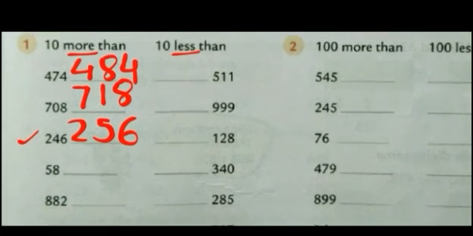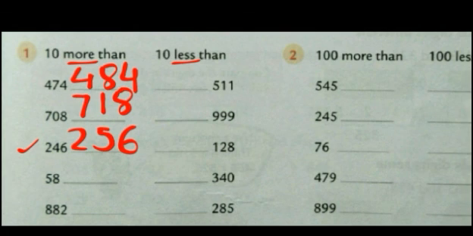Now see 10 less. Again, in 10 less, we have to just subtract 10 from that number. So here, the number given to us is 511. The 500 place will remain the same. What will be the number if we subtract 10? From 11, if we subtract 10, it will be 501.